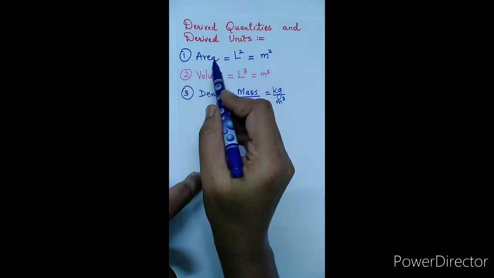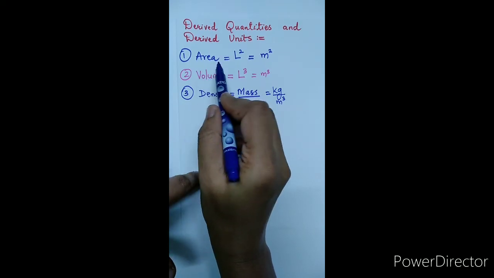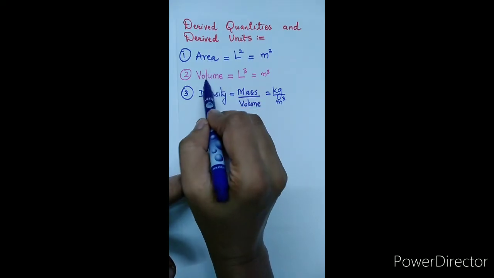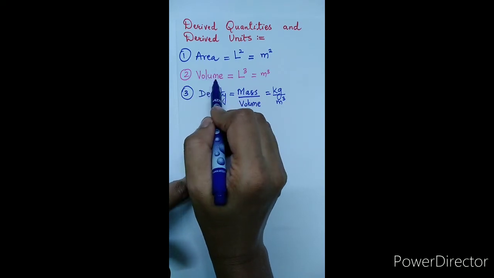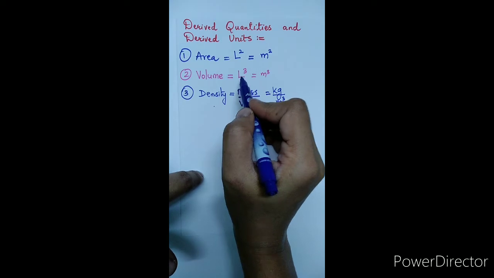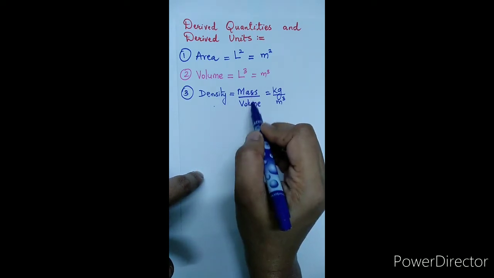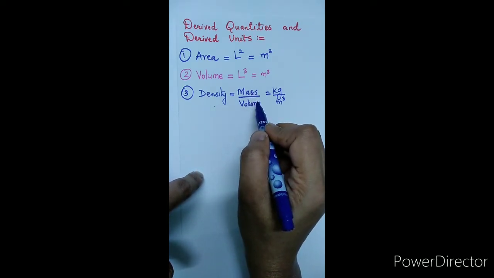And here we had seen the example of area and volume. Here the physical quantities area and volume depend on only one fundamental quantity, but the density is derived by using two fundamental quantities.